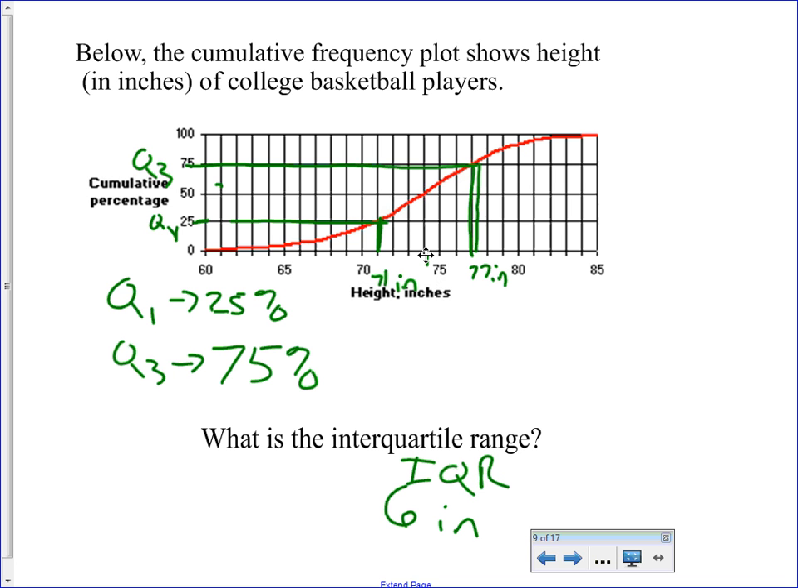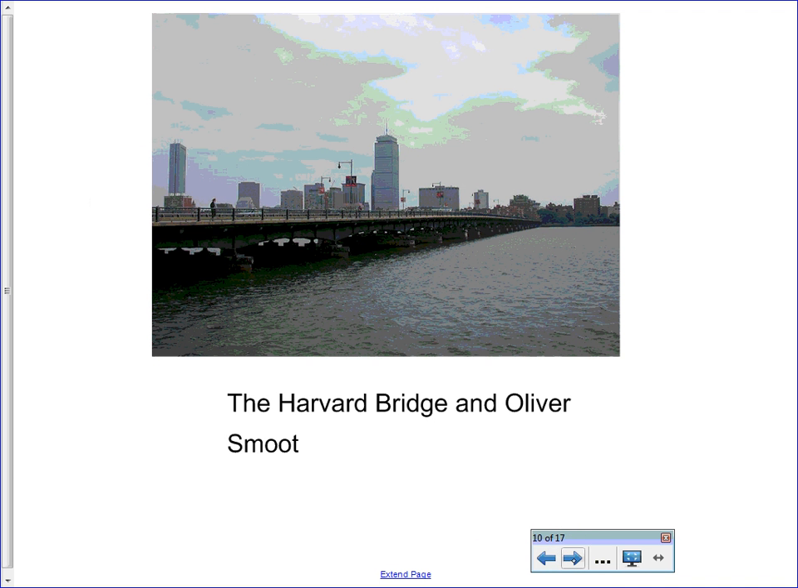Right? We can get percentiles, we can get IQR, we can get medians and everything off the ogive because they correspond to percentiles. All right, sorry, I'm going to tell a little bit of a story here.